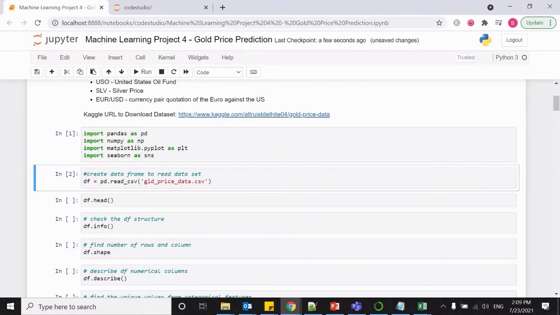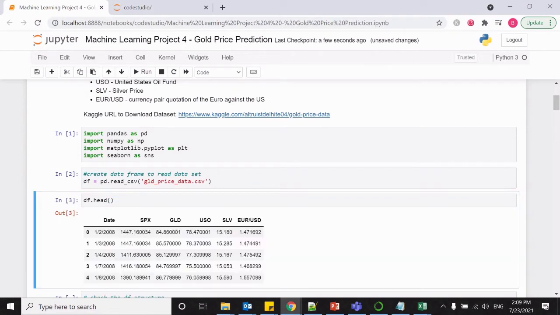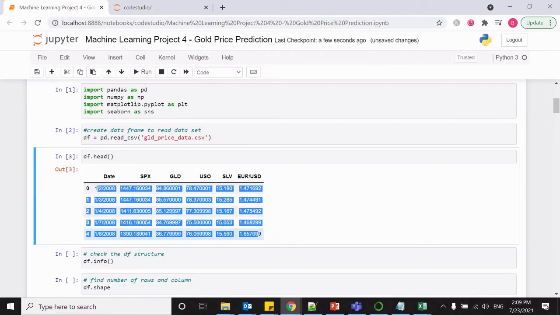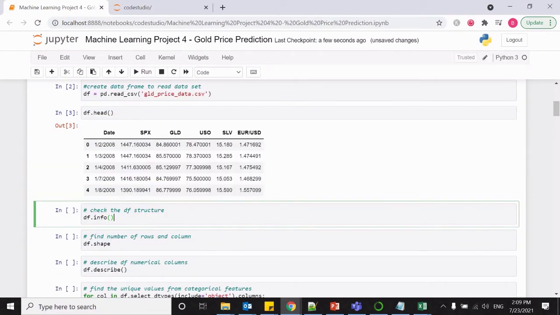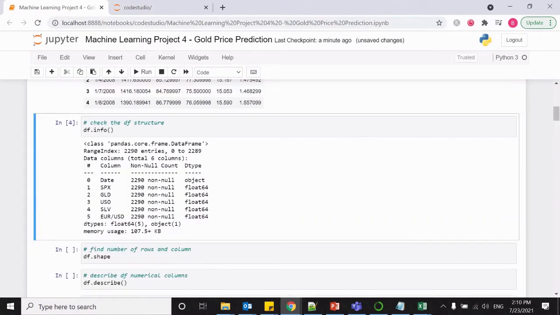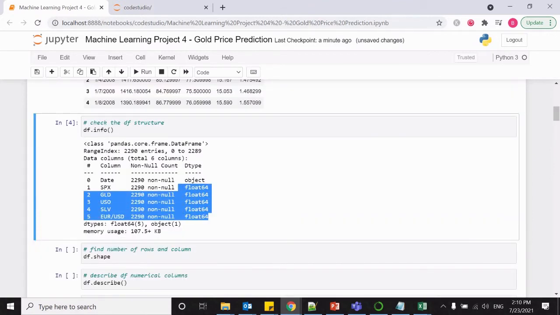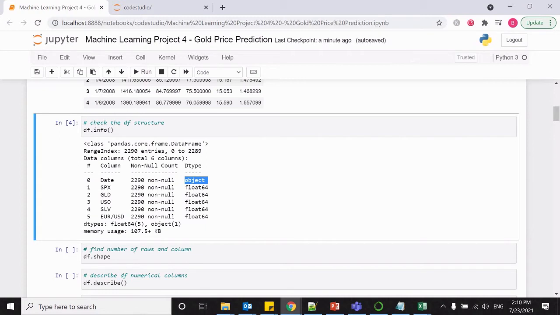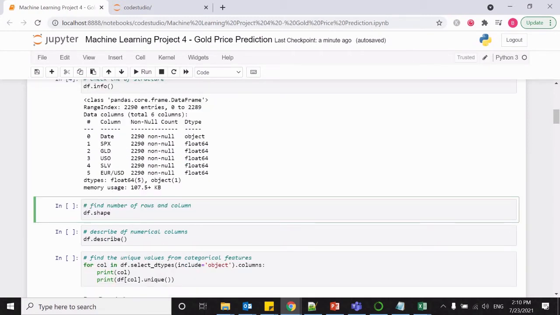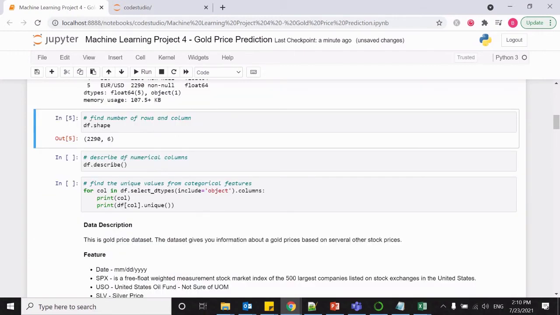Create a data frame, see the data. Now we can read the data set. Let us understand the structure of the data set. So basically, there are 5 columns which are floating or numerical, and the last one is the object or the date type column. Now you can check the number of rows and columns using the shape method. So the dataset has 2290 rows and 6 columns.